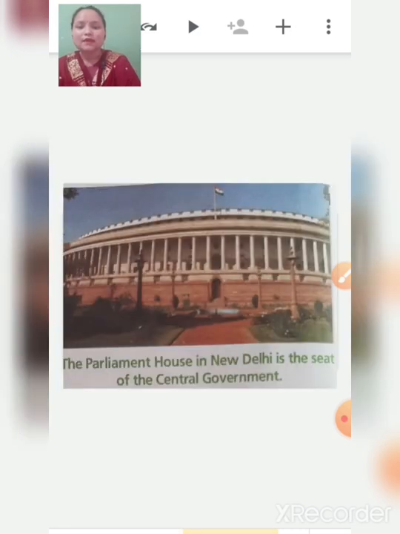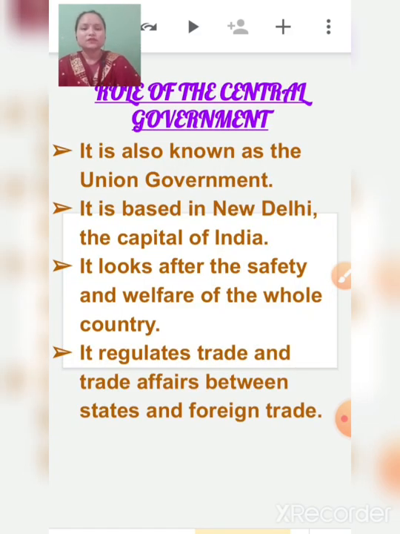So you can see here the picture. This is the picture of Parliament House. If someone has visited Delhi, they might have seen it, I guess. Parliament House is in New Delhi, and it is the seat of the central government. Now what is the role of the central government?